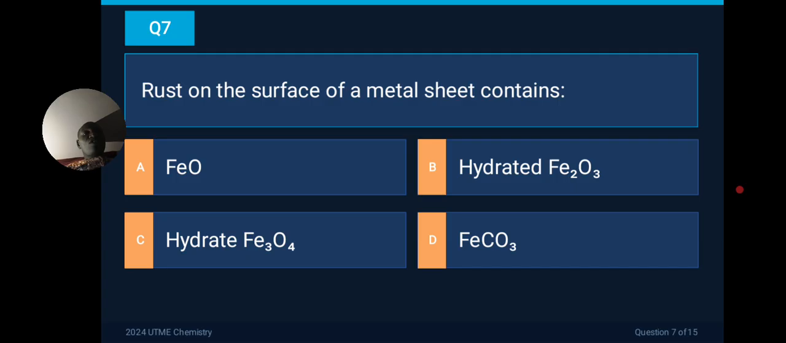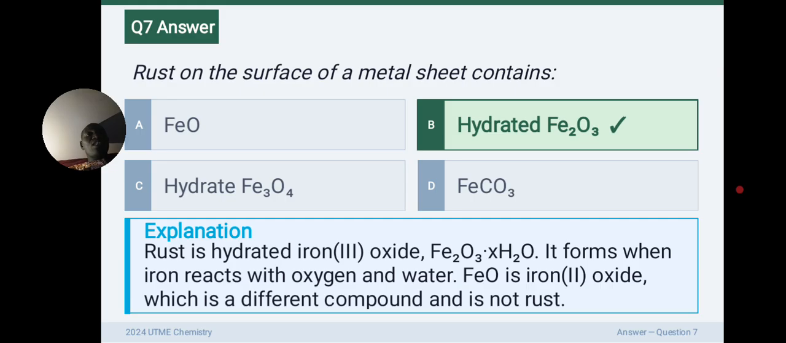Question 7 says rust on the surface of a metal sheet contains... So the rust you are actually seeing on iron, what is it? What is the chemical formula for rust? The correct answer is B, which is hydrated Fe2O3.